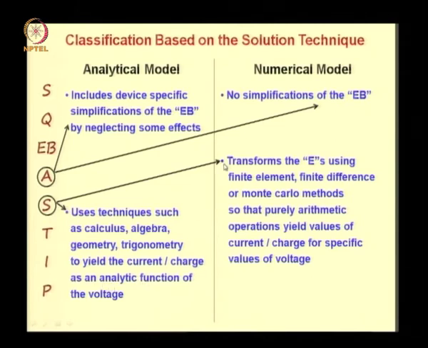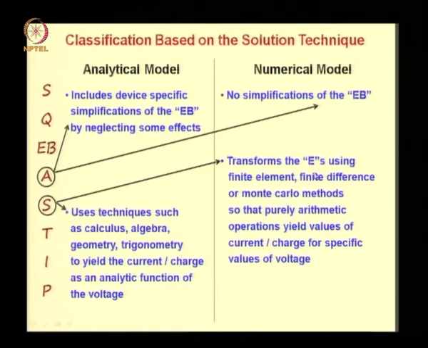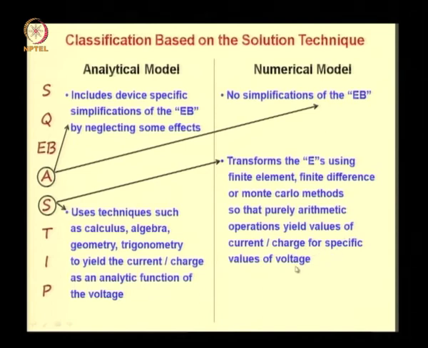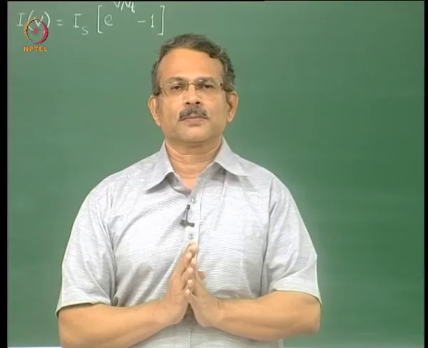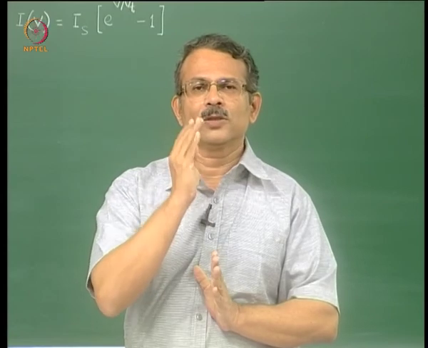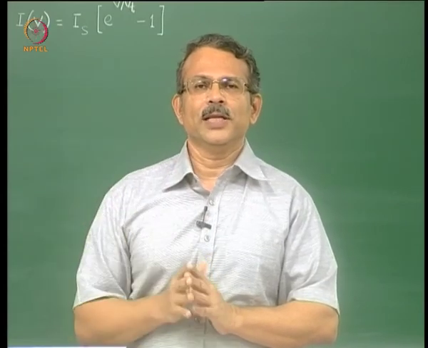Now in the numerical model, what you do is you transform the equations, E here stands for equations, using finite element, finite difference or Monte Carlo methods, so that purely arithmetic operations yield values of current or charge for specific values of voltage. In analytical model, you have an equation or an expression or a function for current as a function of voltage, whereas here you have a table of values of currents for different voltages.